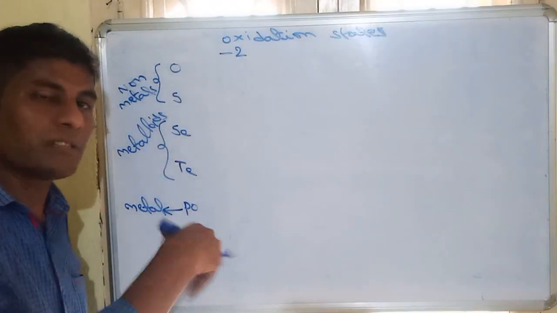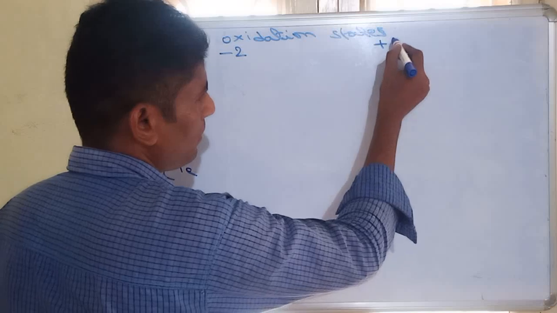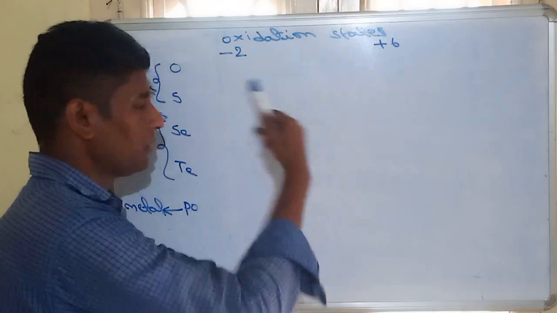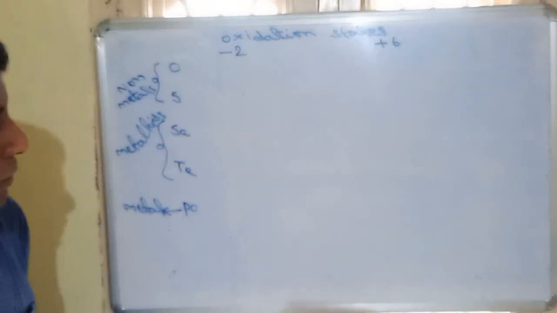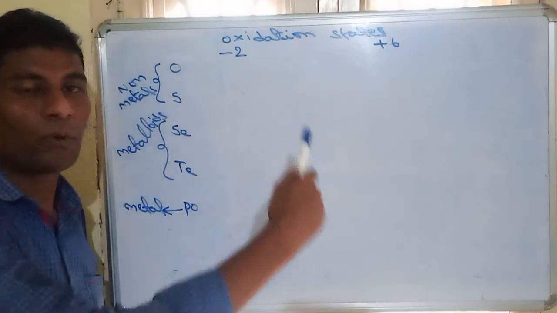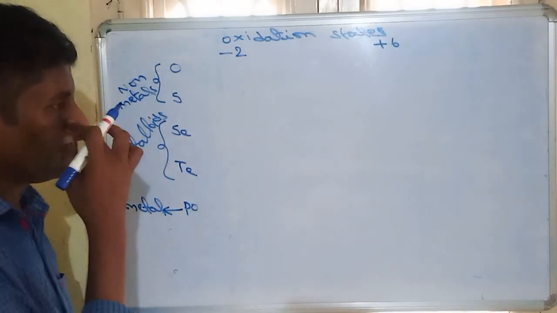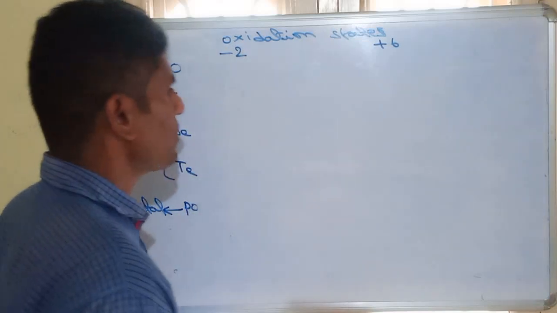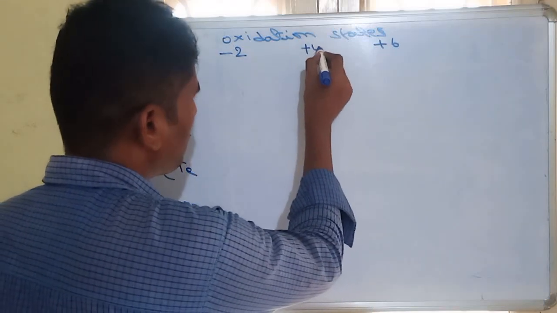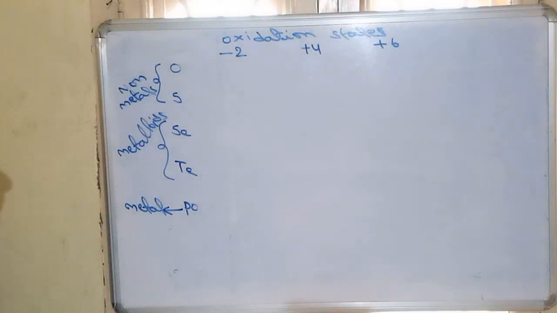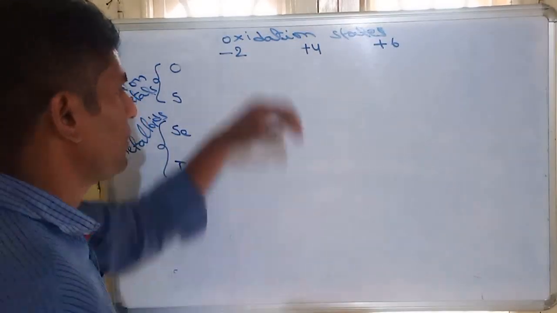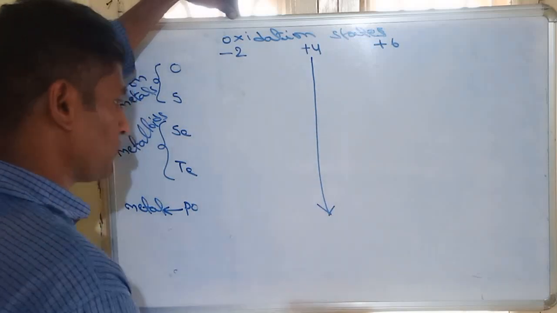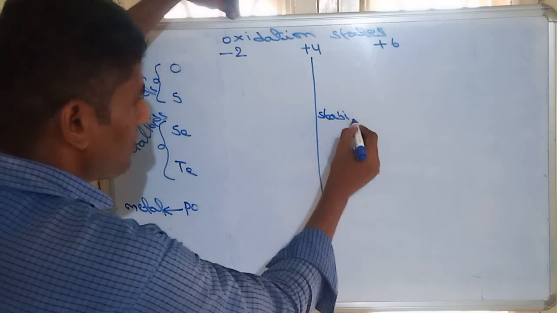Similarly, since they contain 6 valence electrons, +6 is also a common oxidation state. +6 is due to the presence of 6 available valence electrons. -2 is due to getting 2 electrons for the octet configuration. So these two are actually the common oxidation states. But along with these two, other oxidation states are also possible. Another important one is +4. Why are they exhibiting the +4 oxidation state? For the +4 oxidation state, moving from top to bottom, the stability increases.